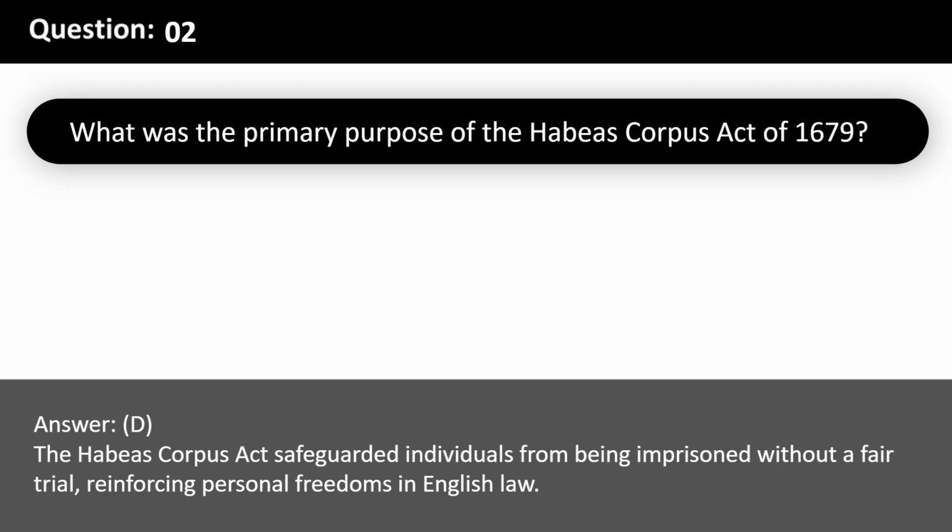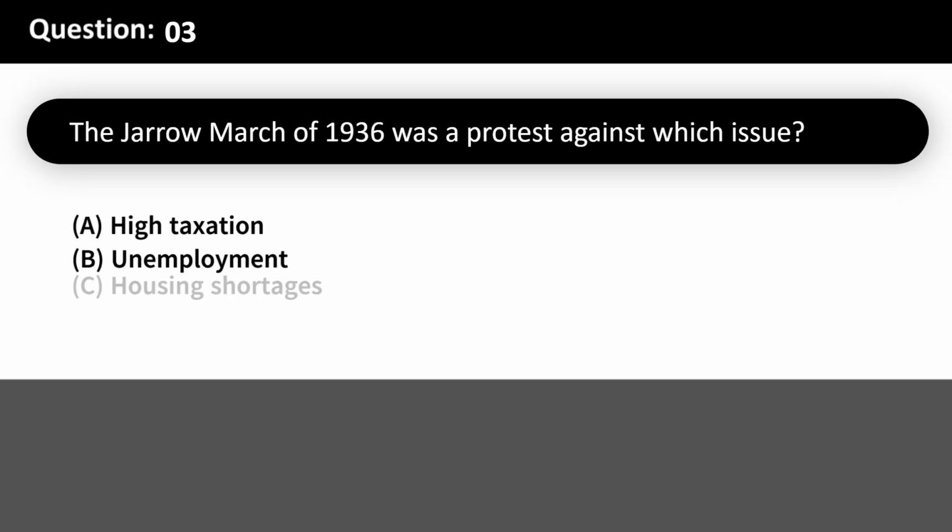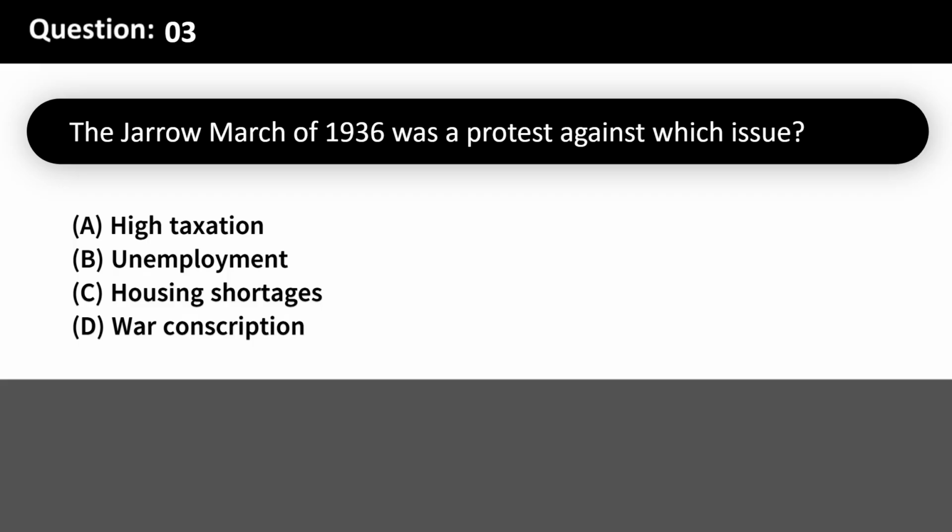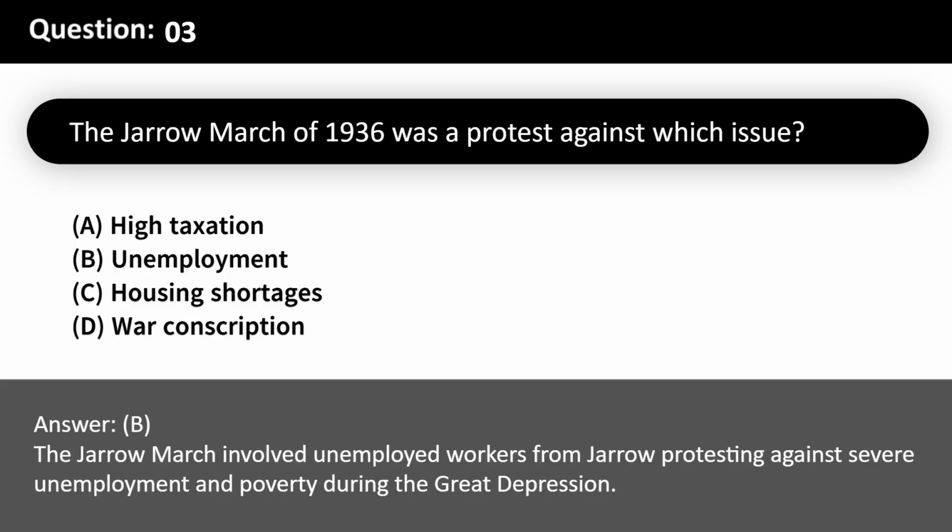law. The Jarrow March of 1936 was a protest against which issue? A. High taxation. B. Unemployment. C. Housing shortages. D. War conscription. Answer, B. The Jarrow March involved unemployed workers from Jarrow protesting against severe unemployment and poverty during the Great Depression.